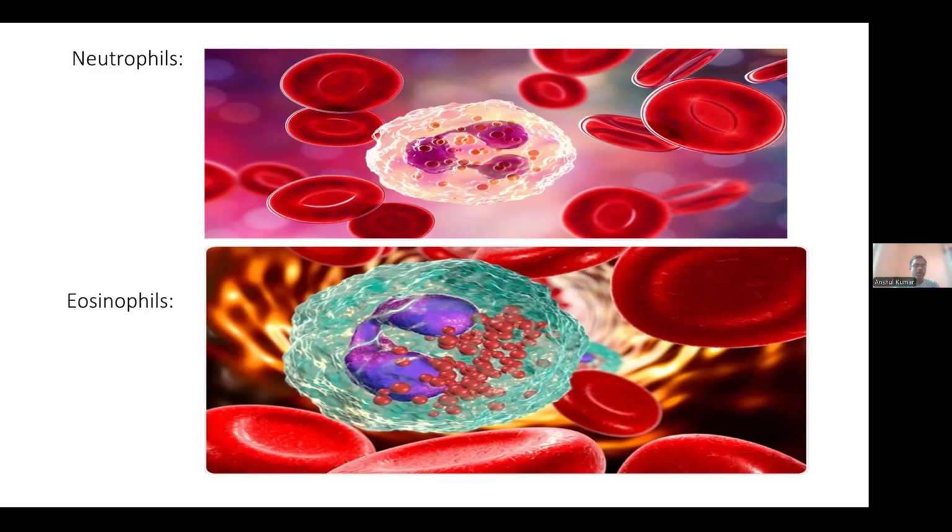They have specific orange or red colored granules, regular granules, and the peripheral part of the granules is positive for peroxidase and Sudan black B. Eosinophils play a major role in allergic inflammations.